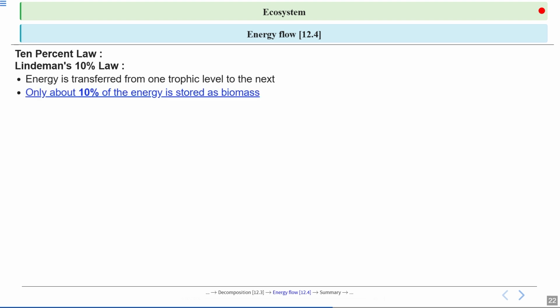Only about 10% of the energy is stored as biomass. So only 10% of the energy is transferred to the next trophic level, and the rest, about 90% of the energy, is lost. This 90% is lost during the transfer: it is used up in respiration, or it is simply not consumed at all, or it can be lost in the form of heat as well.